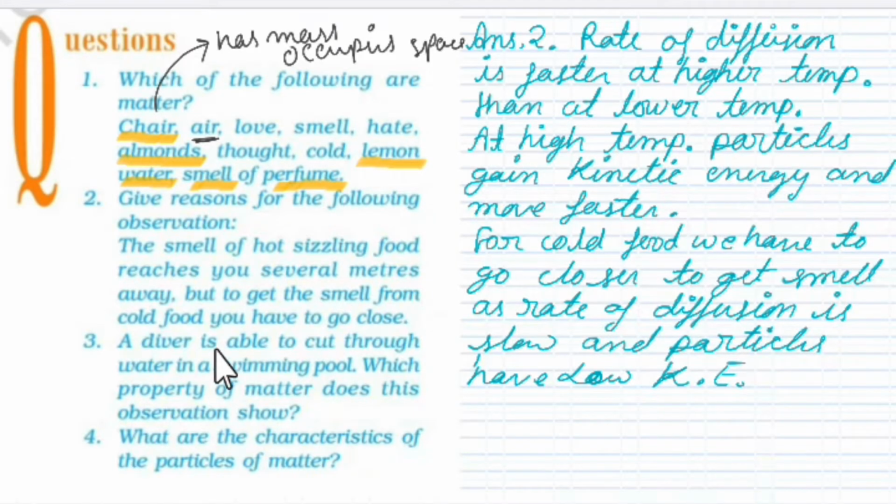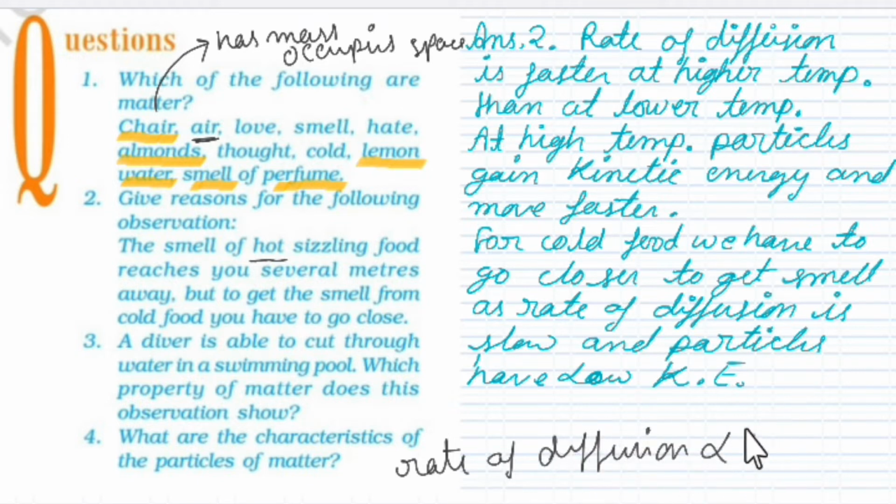Second is: give reasons for the following observations. The smell of hot sizzling food reaches you several meters away, but to get the smell from cold food you have to go close. For the explanation of this question, at first we will understand what happens when something is hot. As we know, the rate of diffusion is directly proportional to the temperature or heat energy we are giving to the substance.